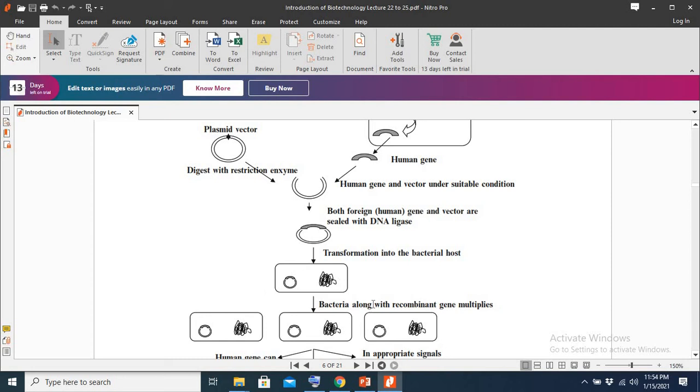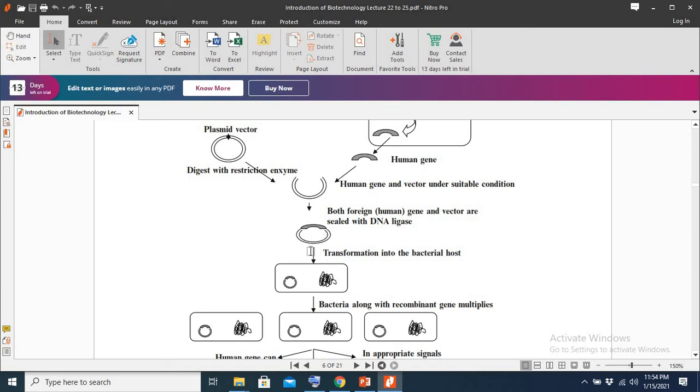The question is, why are we using the bacterial cell for the insertion of this plasmid, and why are we inserting this genetically modified plasmid in the bacteria? Actually, because bacteria are rapidly multiplying cells. And the gene is inserted into the plasmid, and the plasmid is the genetic material of the bacteria.